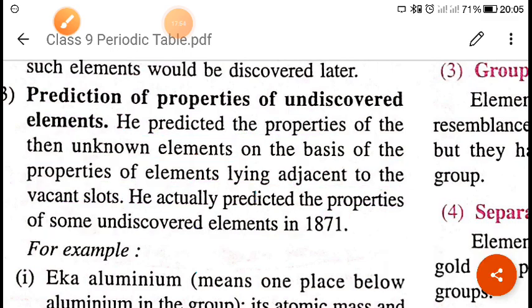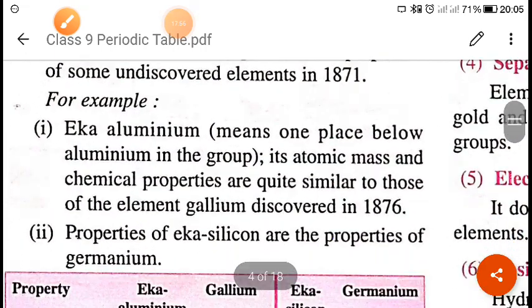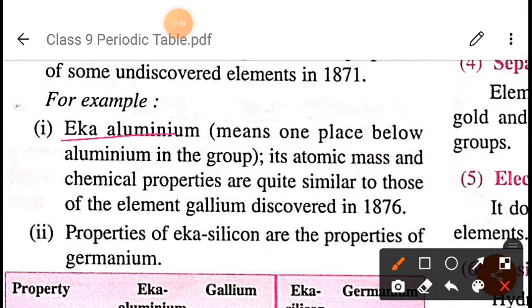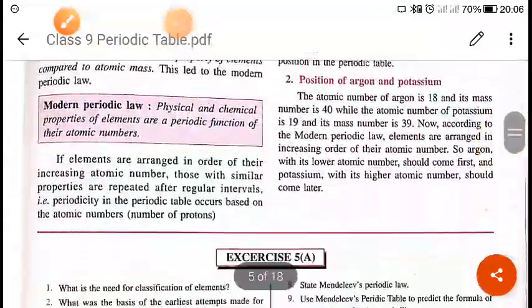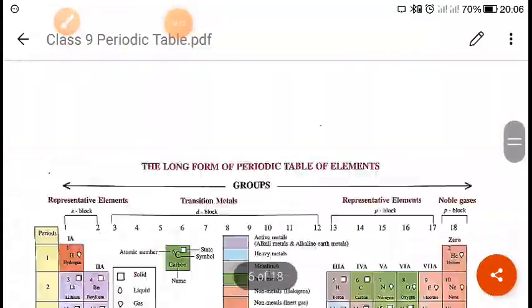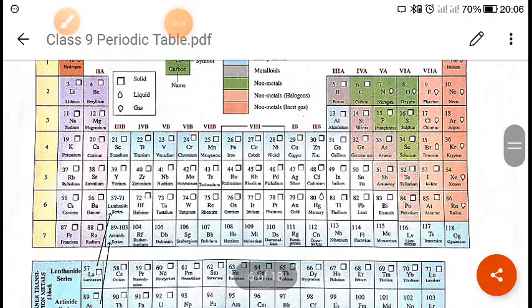For example, what was his prediction? He predicted Eka aluminium, which means one place below aluminium in a group. When you see the modern periodic table, let me show you here. Eka aluminium means a place below aluminium in a group.